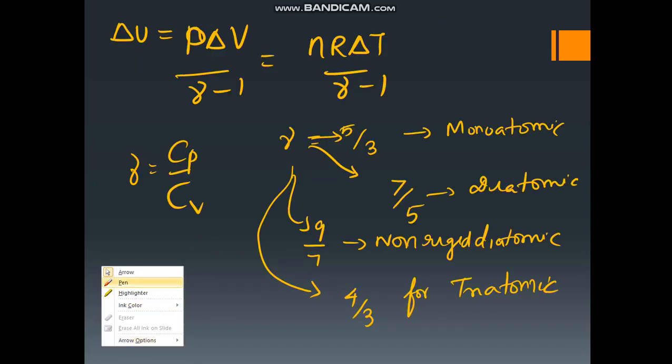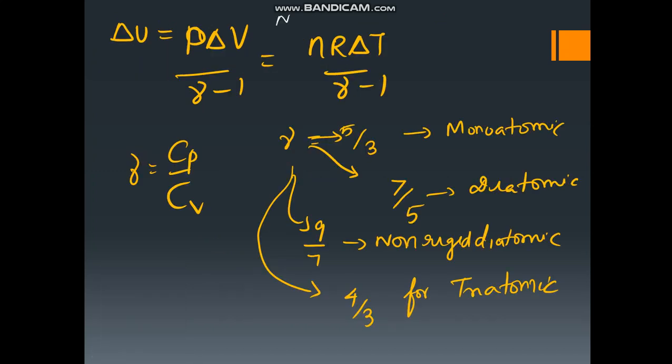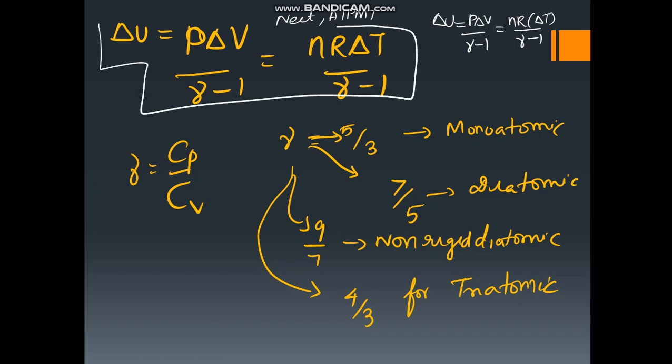This is the most important point, and many NEET and previous year AIPMT questions are based on this concept. For change in internal energy, there is one formula: delta U is equal to P delta V divided by gamma minus 1, that is equal to nR delta T divided by gamma minus 1. This formula you must remember. And gamma is the ratio of Cp by Cv.